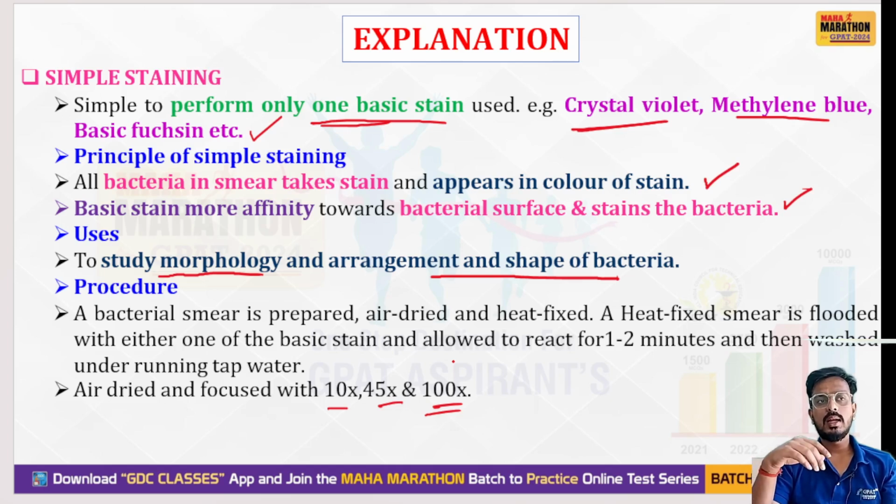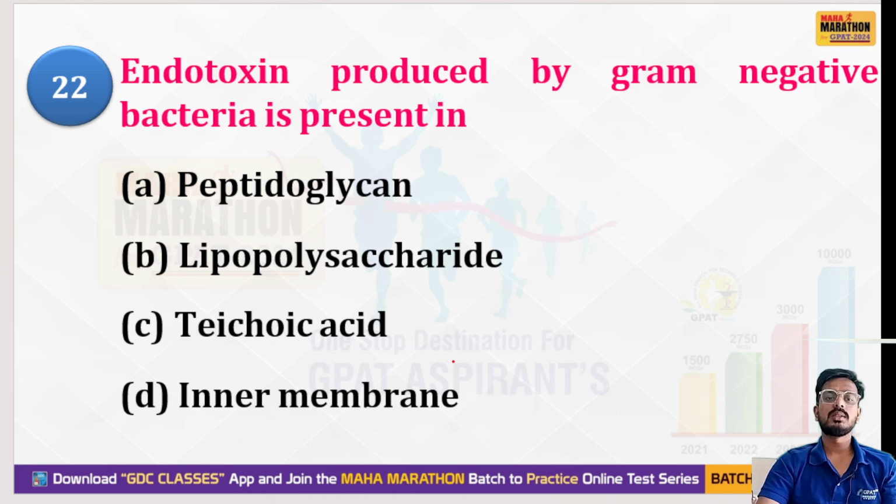Now you have to air dry and fix with methanol or heat, sorry, fix with heat. So when you give fixing, the bacteria will be completely fixed over the microscopic slide. Now this heat-fixed smear is flooded with either acidic or basic stain. Then it can be dried again to view under the microscope with 10x, 45x and 100x.